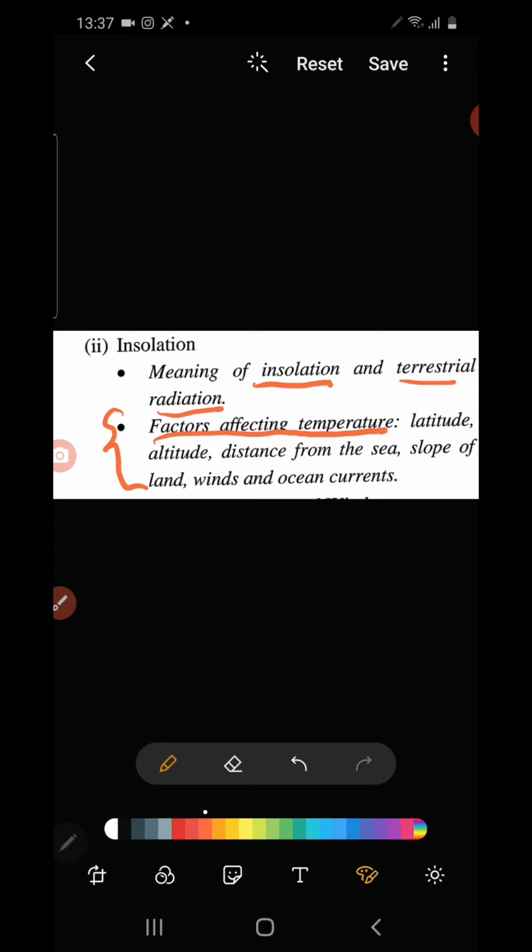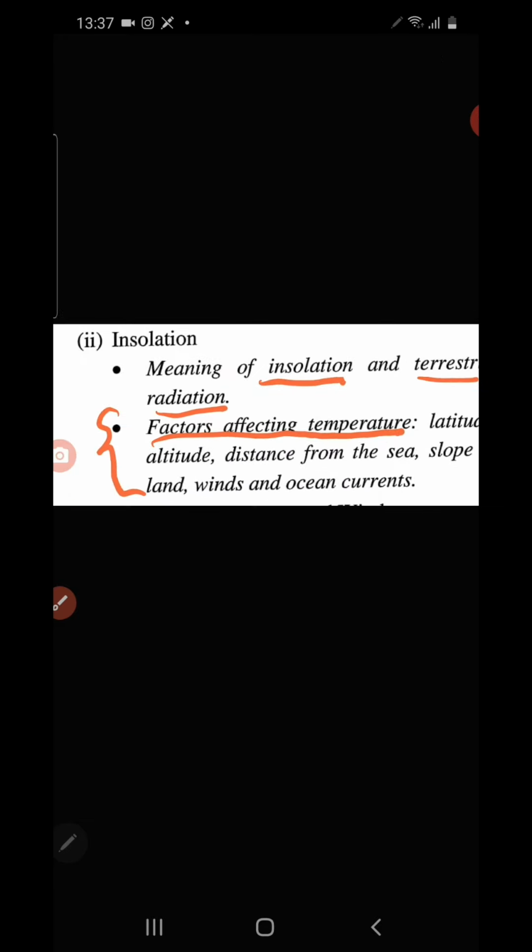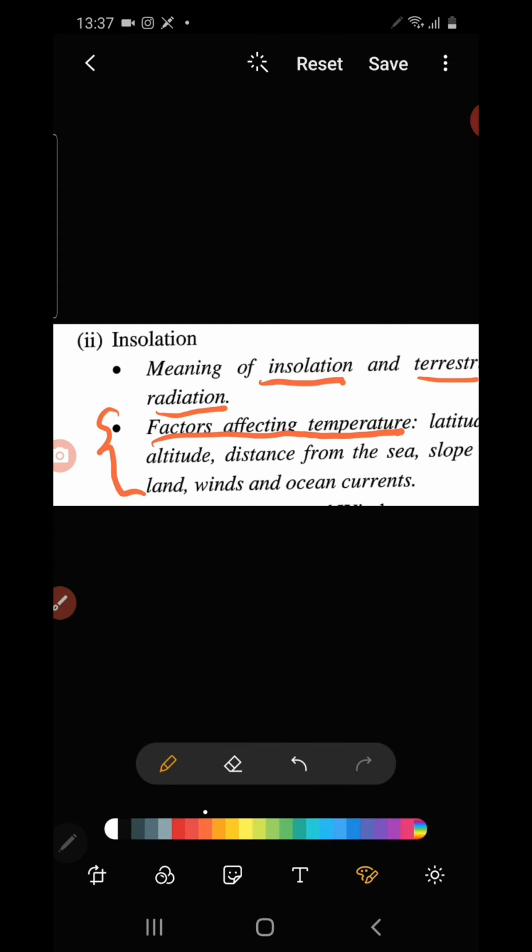The earth is receiving the sun's heat, that means solar energy, in the form of insolation during the daytime, and this heat energy received by the earth is not equal all over the place. Now, how is the earth distributing this heat energy, and how are the different areas affecting the temperature? Different areas have got different levels of temperature. Now what are the factors affecting the temperature of these different places? That is what we are going to discuss in this topic.